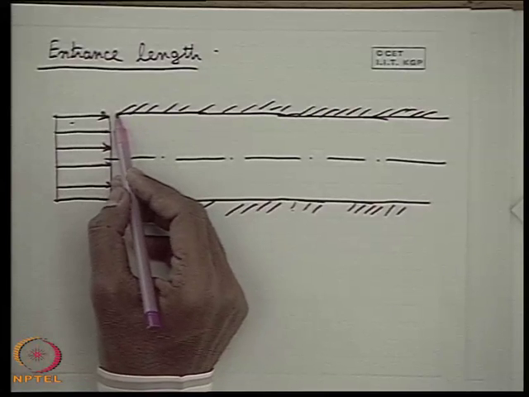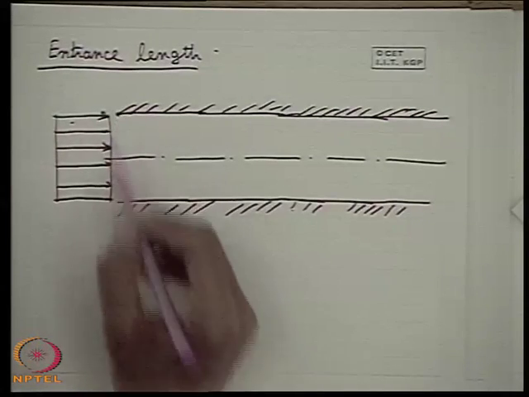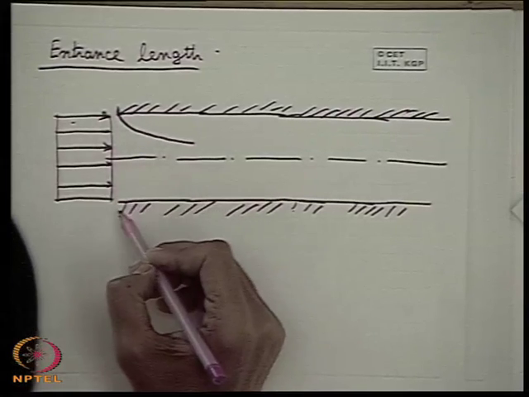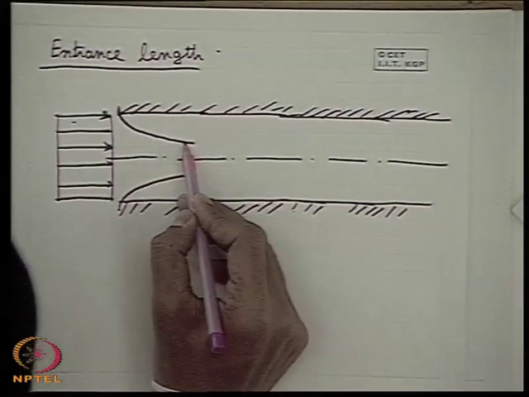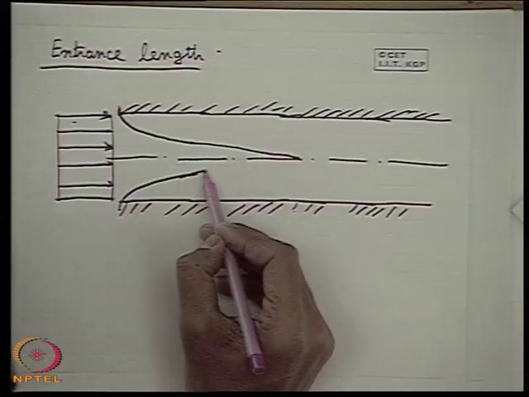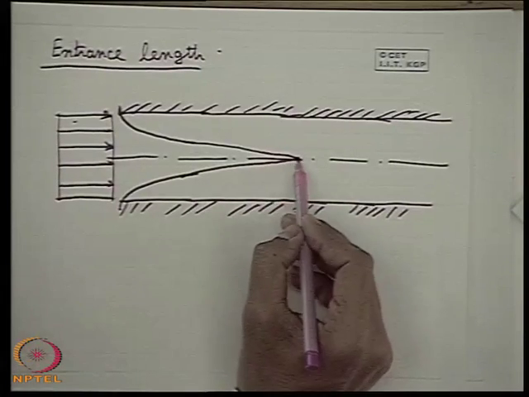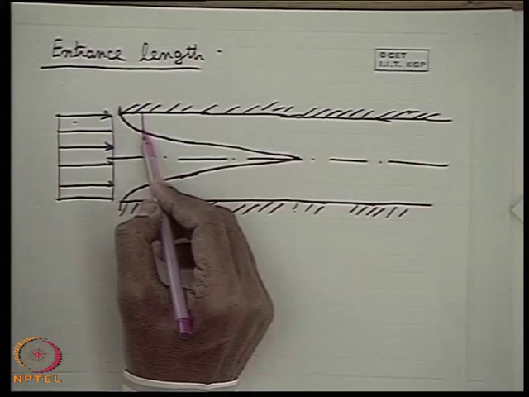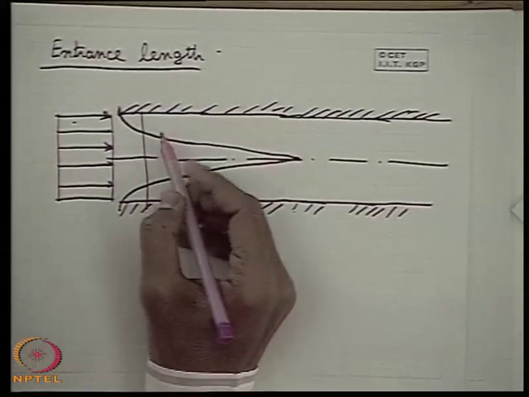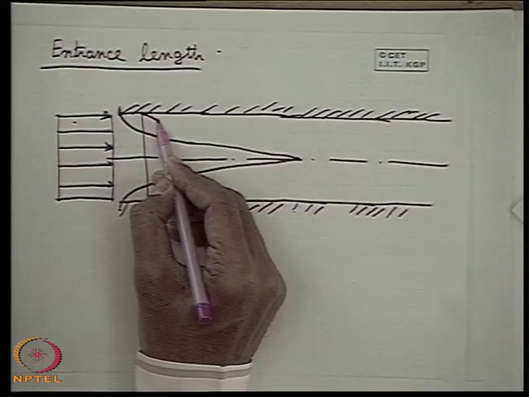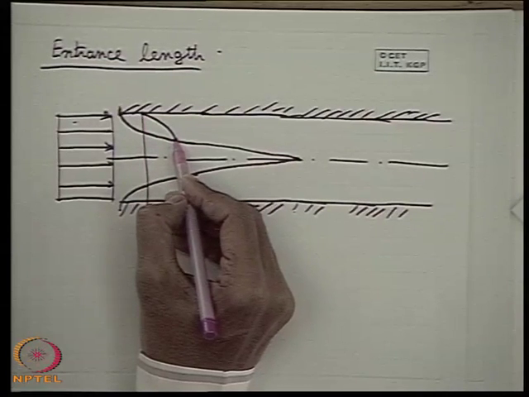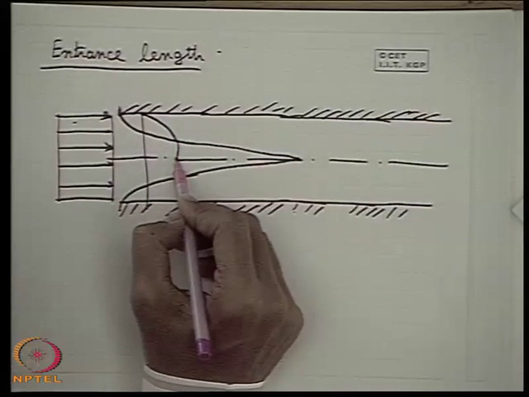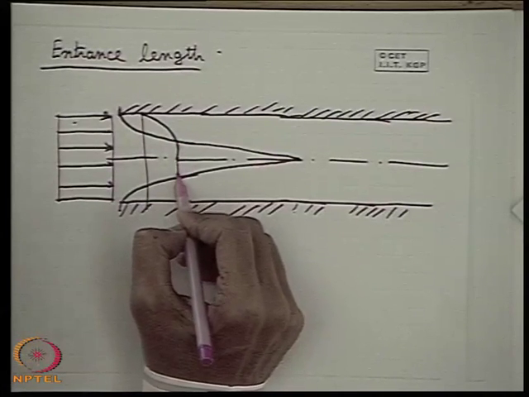Well, then the boundary layer will start growing from both the surfaces, and it will meet the axis at some point. So, in this region, if we draw the velocity profile, which will be symmetrical about this axis, we will see the velocity will vary steeply only within the boundary layer, and then it will be constant throughout.